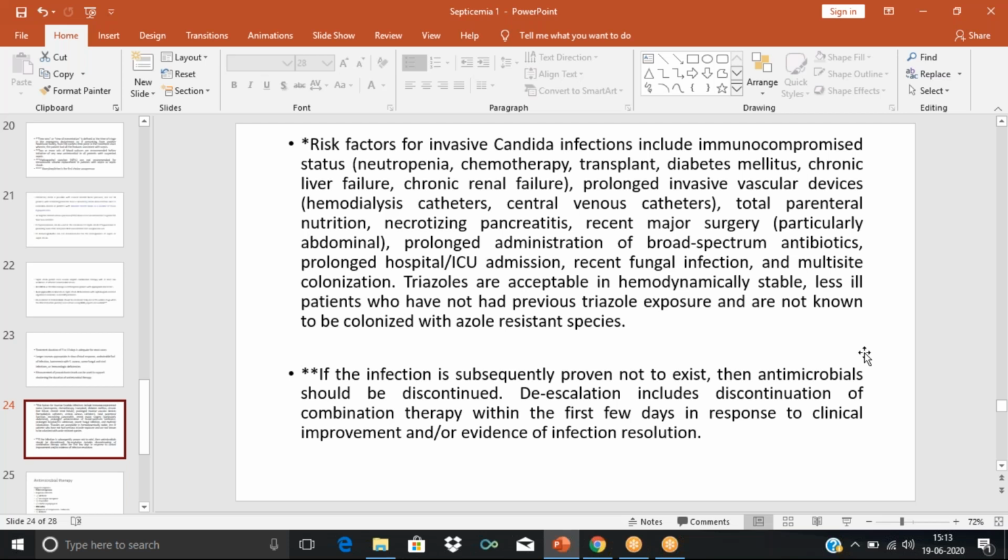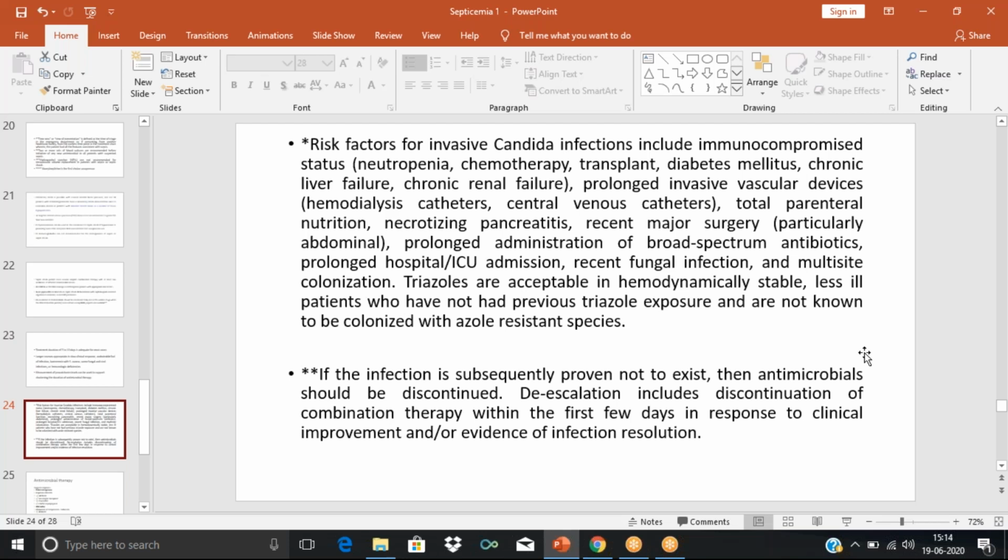Then diabetic patients are susceptible to fungal infection. Chronic liver failure and chronic renal failure are also associated with reduced immune status. Even diabetes mellitus patients have reduced immune status. So these are some of the risk factors for invasive Candida infection. Invasive Candida infection means the presence of Candida in the blood.